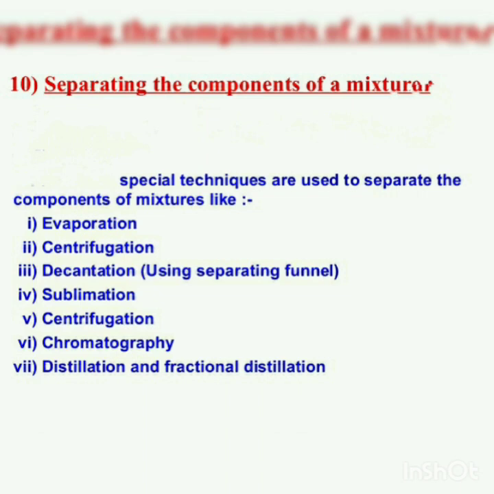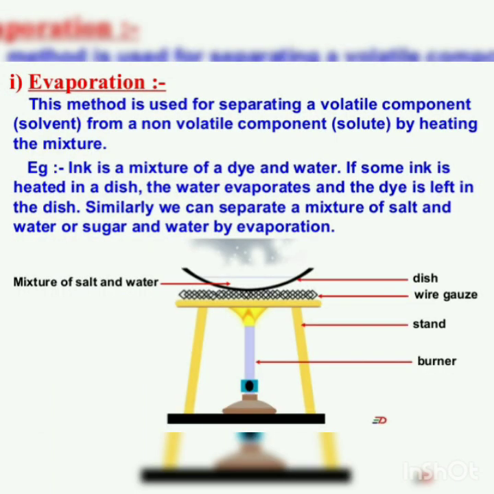Our next topic is processes of separation. Some processes of separation are evaporation, sublimation, centrifugation, separating funnel, distillation, fractional distillation, crystallization, chromatography. Evaporation is a process to separate volatile substance from non-volatile substance by heating them below their boiling point. As for example, salt from seawater.